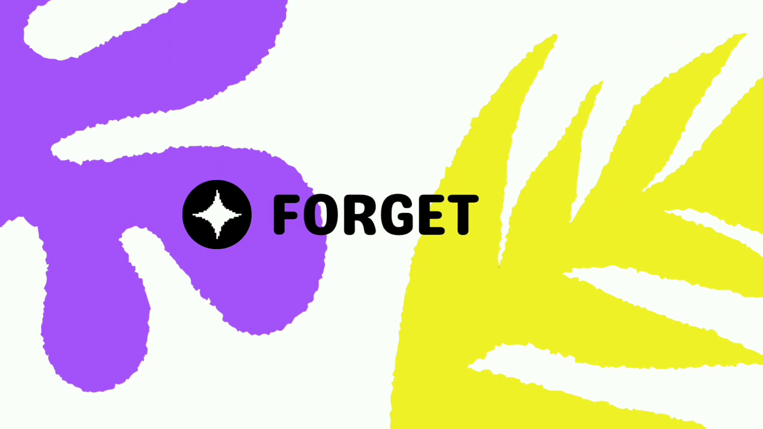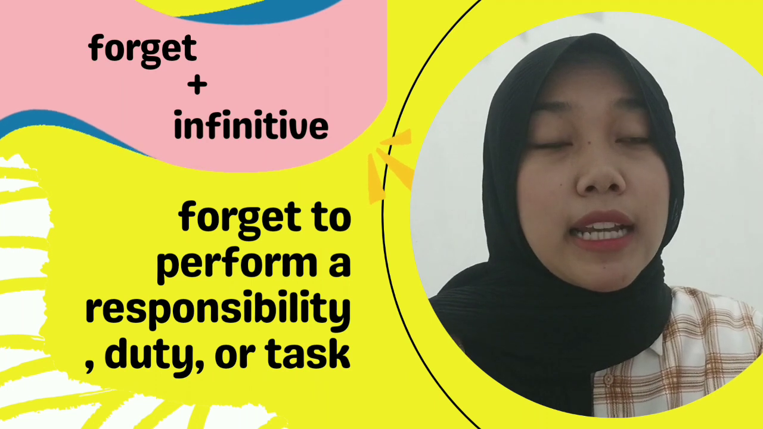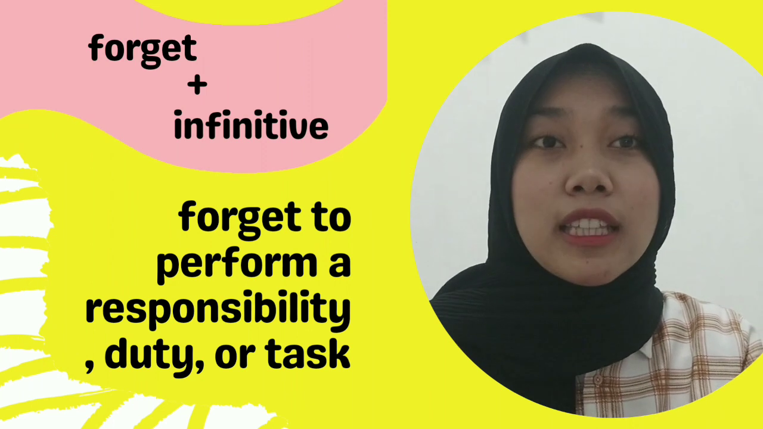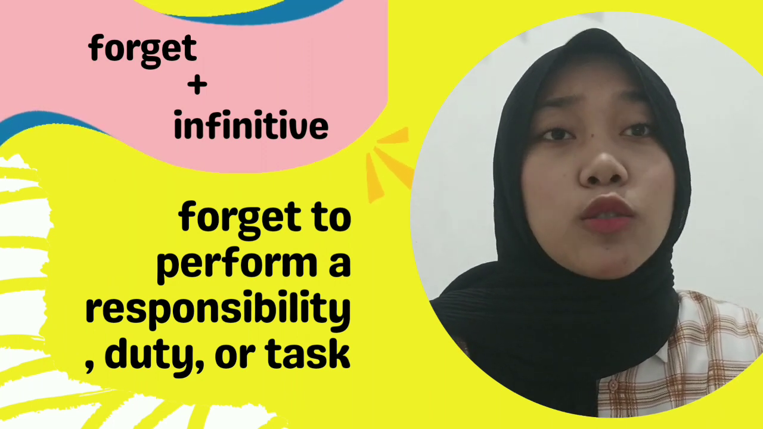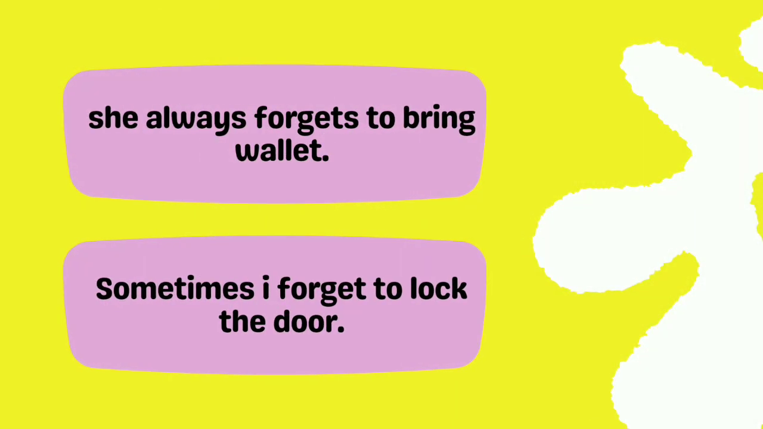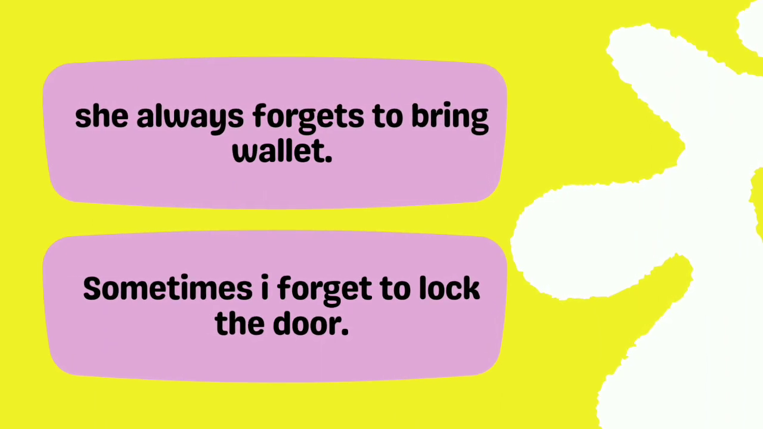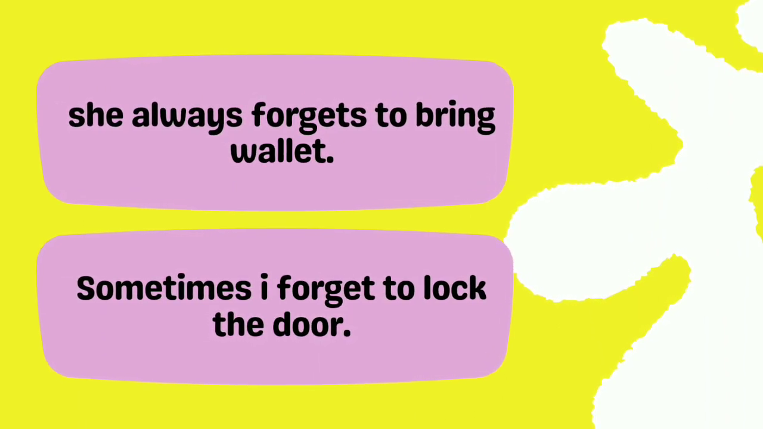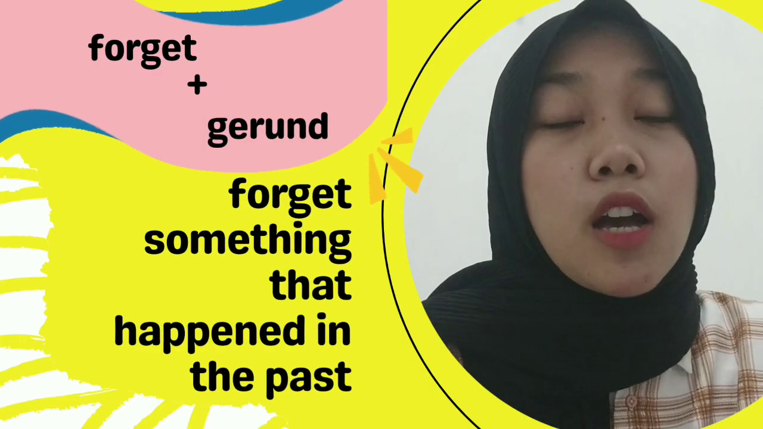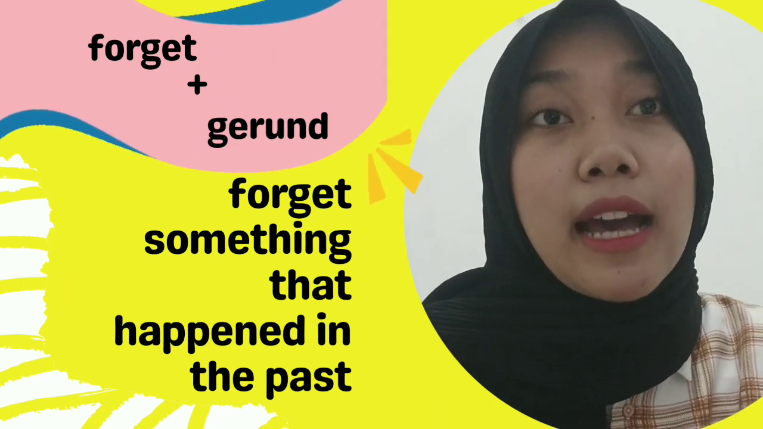The next verb is forget. The verb forget can be followed by infinitive or gerund, but in this section, we will talk about forget used with infinitive. It means to forget to perform a responsibility, duty, or task. The example of forget with infinitive is, she always forgets to bring her wallet, and sometimes I forget to lock the door. Next is about forget plus gerund. Forget plus gerund is used when you forget something that happened in the past.